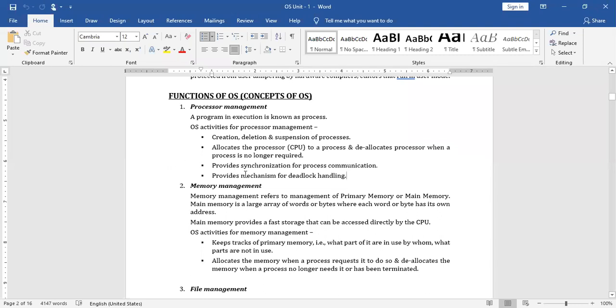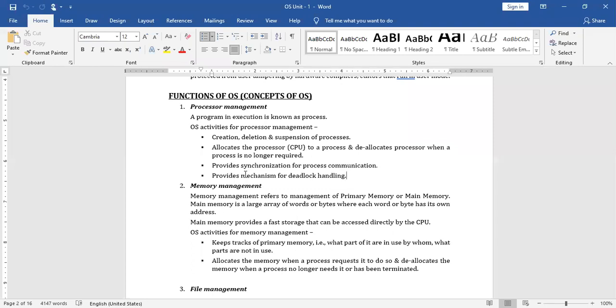And the operating system provides synchronization for process communication. How one process is going to be executed and how it is going to interact with other processes, all these things will be supervised by the operating system.